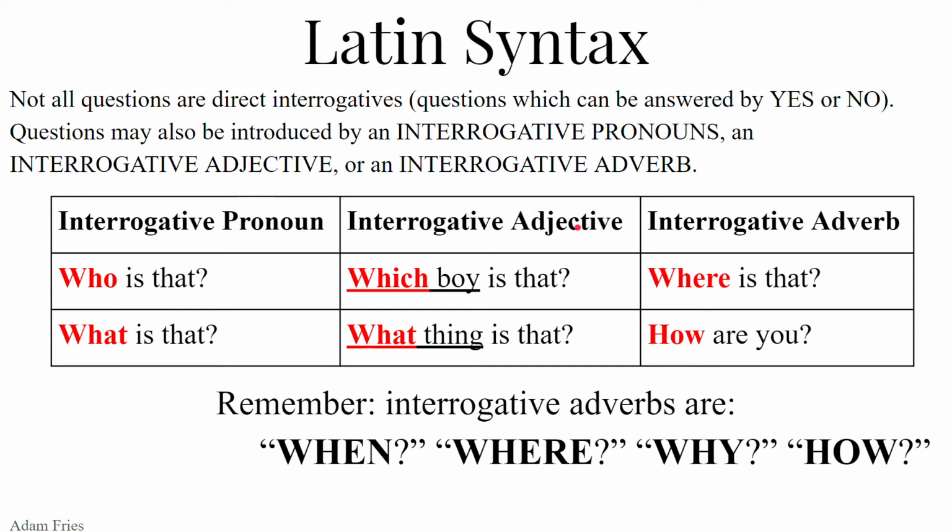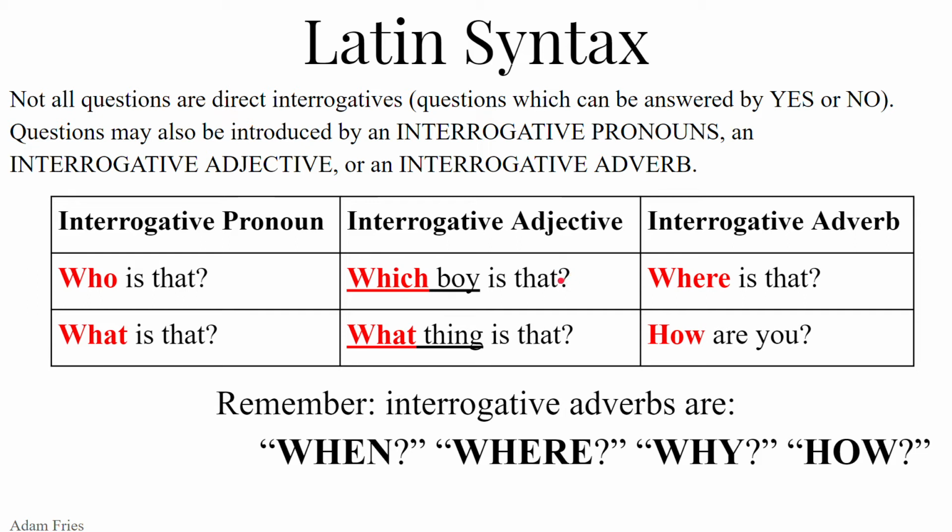Interrogative adjective, guess what? It's an adjective asking a question. Unlike the interrogative pronoun, where the who or the what is working by itself, an interrogative adjective must have a noun that it modifies because it's an adjective. Which boy is that? Otherwise, we'd just say, who is that? This is a pronoun, who, working by itself, takes the place of a noun. An adjective agrees with or modifies a noun. The noun is boy. Which boy? Which is modifying boy. It's an adjective. Which boy is that? What thing is that? Which thing is that? What boy is that?